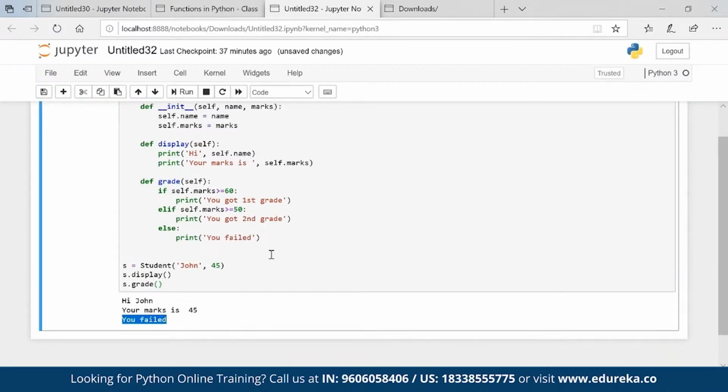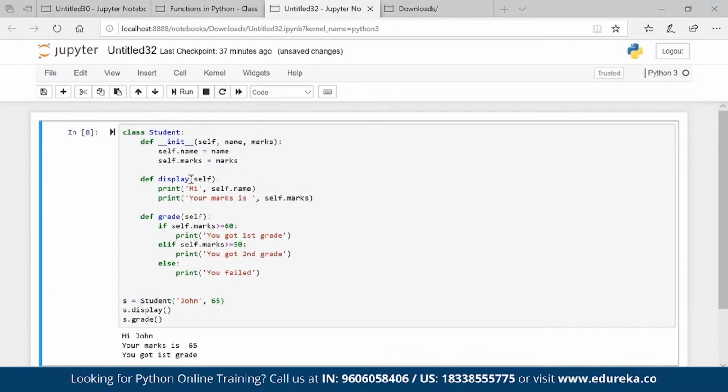You failed. Okay, if I go ahead and make it 65, it will say you got first grade. So you can very well play around with the condition and you will get the output. Okay, so that is an idea about a class, a method inside a class. This is nothing but init, which is a constructor, and display is a method inside the class. When you want to initiate the variables, then this is helping me to initiate the variables. If we want to do some calculations or some logic building, then we'll have these methods.